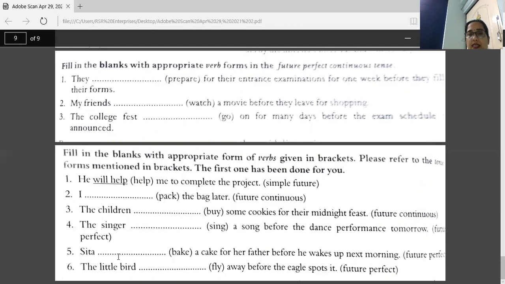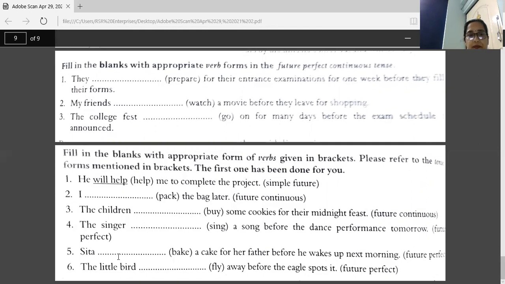Right? Now, last sentence. The little bird dash away before the eagle spots it. Word is fly and tense is future perfect again.